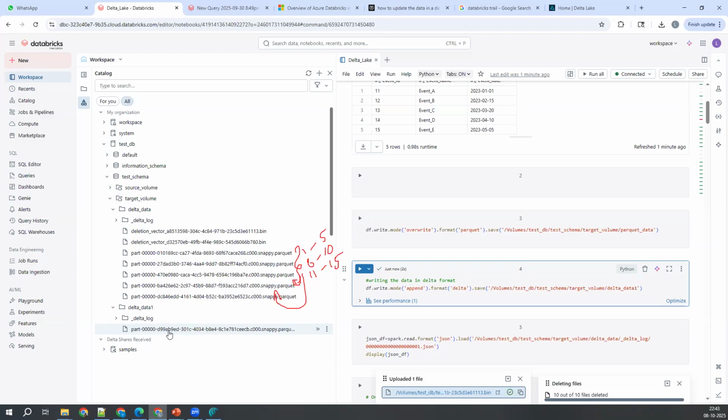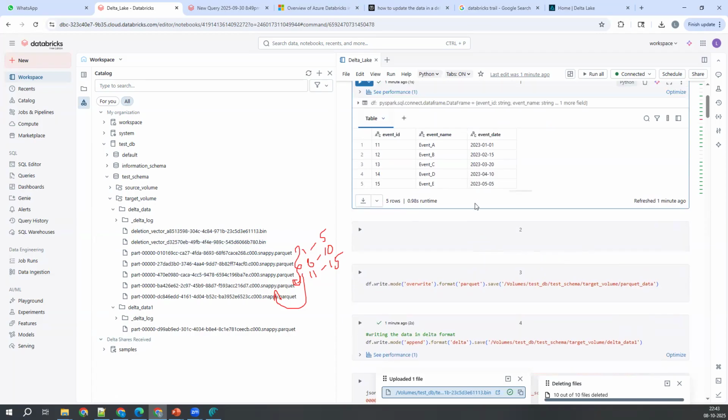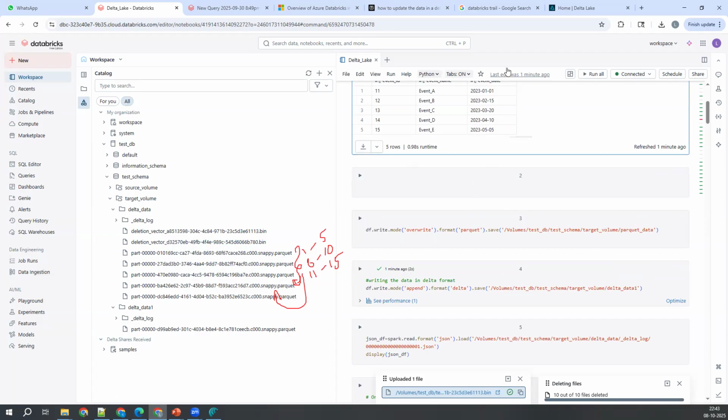You need to think in that way only. Volume is just a logical path on top of your storage account. Okay, I'll show you that one also. Don't worry. These are all basics only. Once you get into the actual topic, you'll understand all those things. Okay. Yeah, so let me stop recording it.